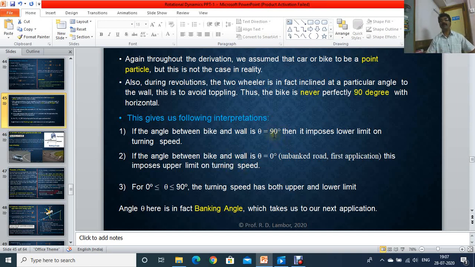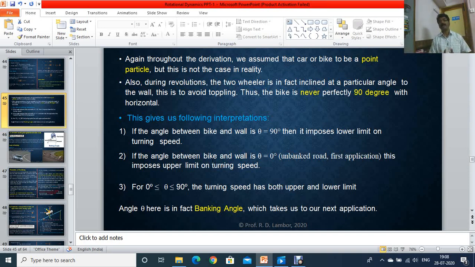And if this angle of banking is 90 degrees, then the vehicle has a lower limit on the turning speed, the minimum speed that the vehicle should have. Below that minimum speed, the vehicle will slide down inside the wheel of death. And if this angle of banking is 0 degree, then the vehicle or bike rider has an upper limit on the turning speed. If he crosses that upper limit, there will be danger of an accident. The vehicle will skid and be thrown off the road.